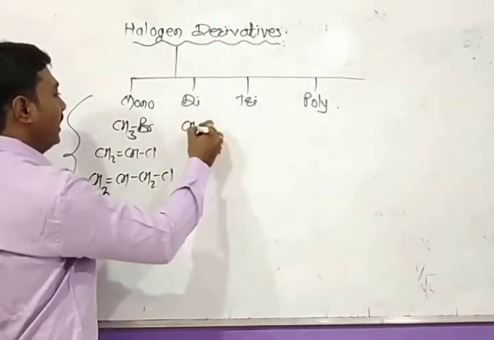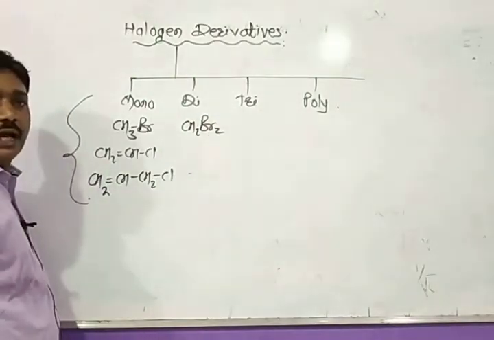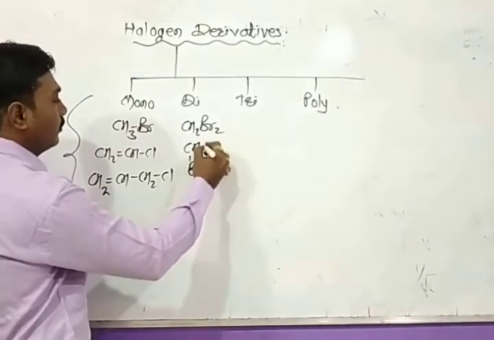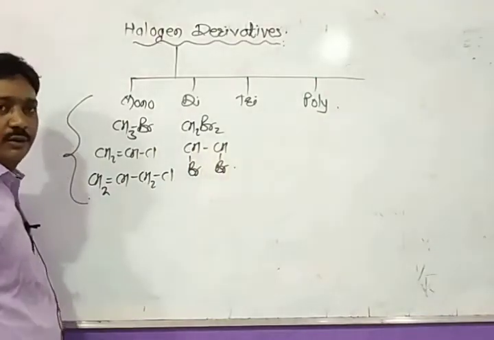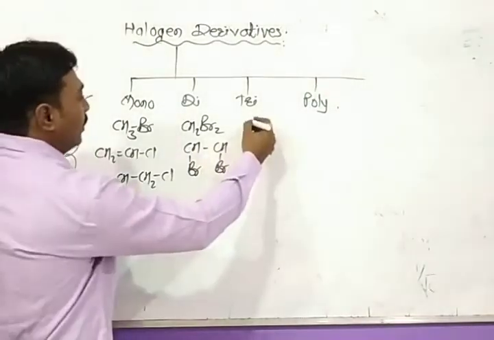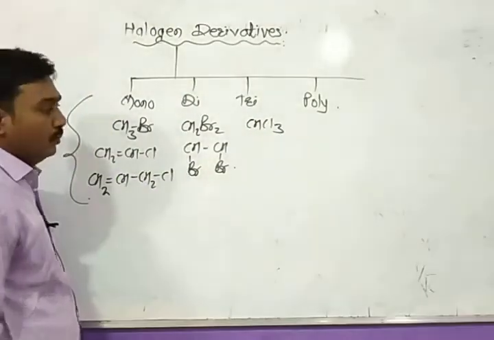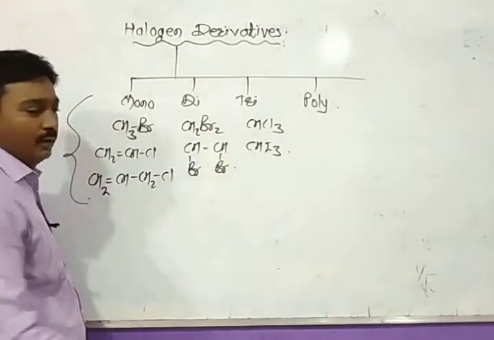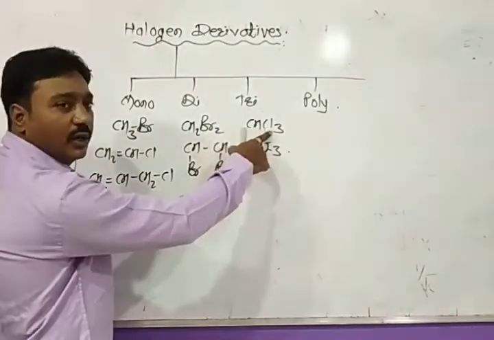Now, dihalogen derivatives. Methylene dibromide. This is ethylene dibromide. Again for tri, yes, this is chloroform. This is iodoform. Okay, this is chloroform, this is iodoform. The IUPAC name of chloroform is trichloromethane.